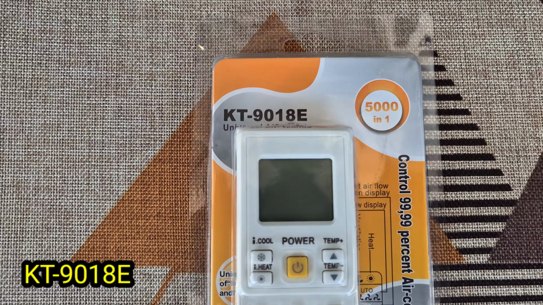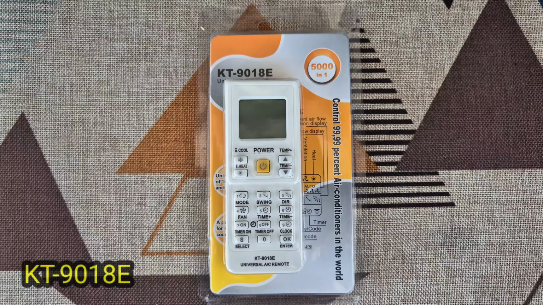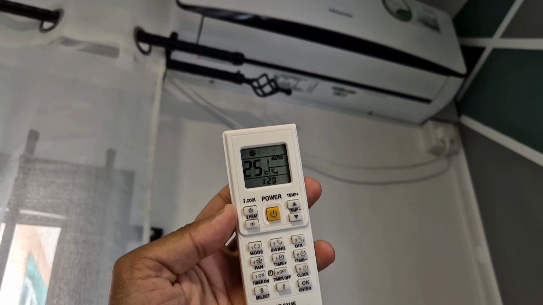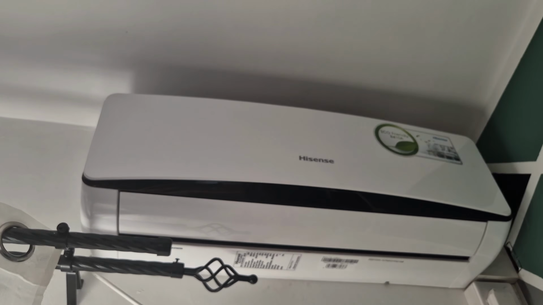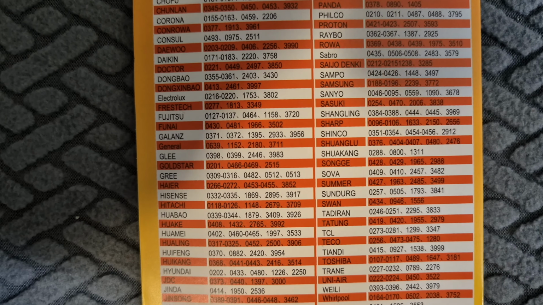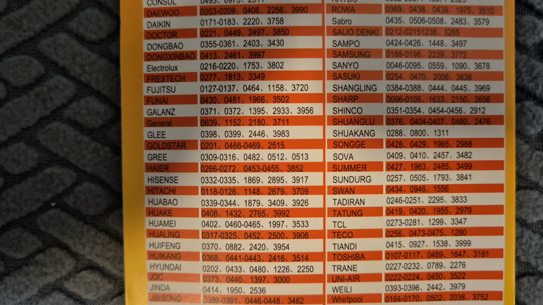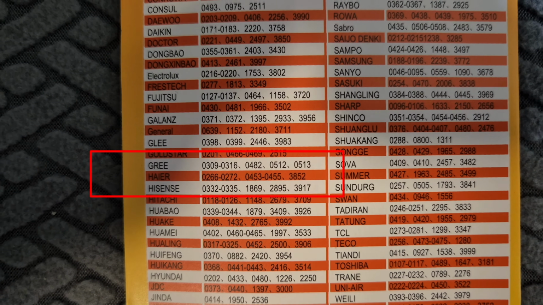Hello, in this video I will show you two methods to set your universal AC remote control for any air conditioner brand. The first and easiest method is to find your AC brand in the code list. For example, mine is Hisense. Note down the codes for your air conditioner brand.